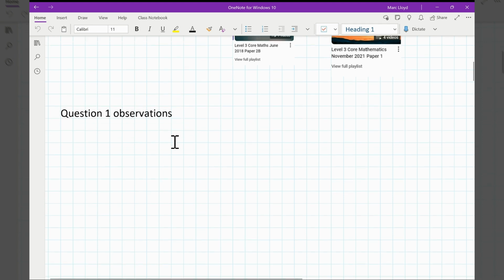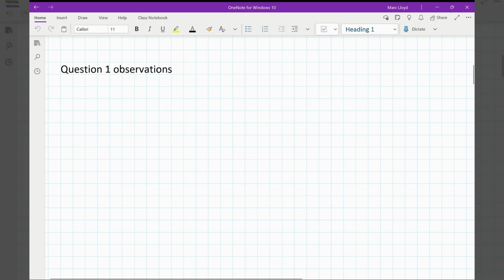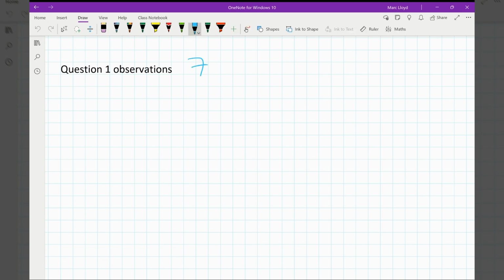Why have I put question 1 observations? Actually, I know exactly what I'm doing for question 1. In all of these papers, 2A, 2B, 2C, over the last few years, there's been a bit of a pattern for these questions. Question 1, I've noticed in general, is normally 7 marks.